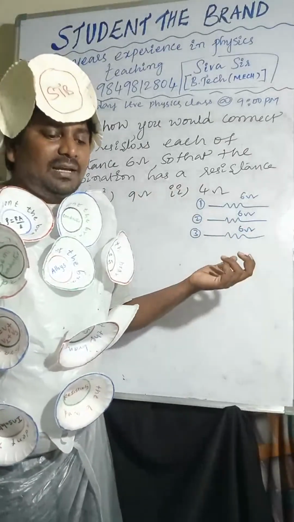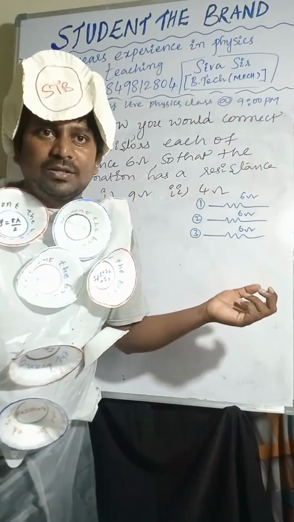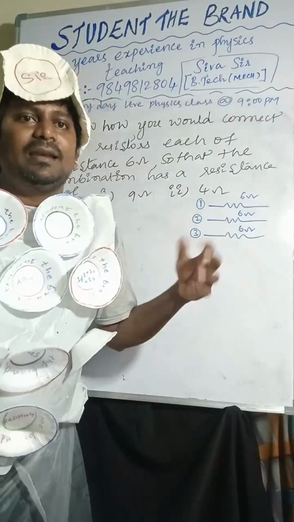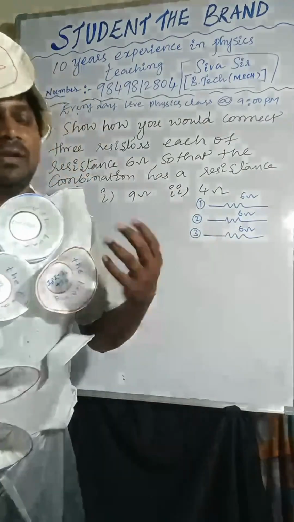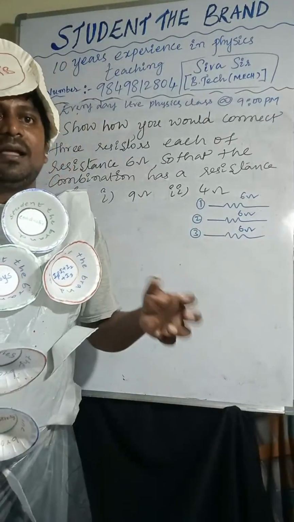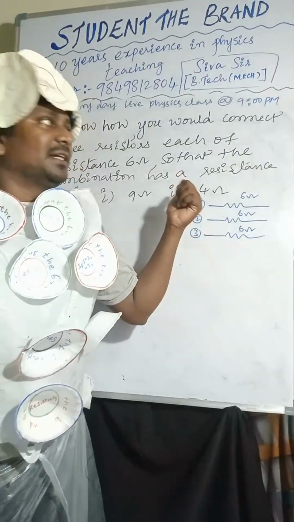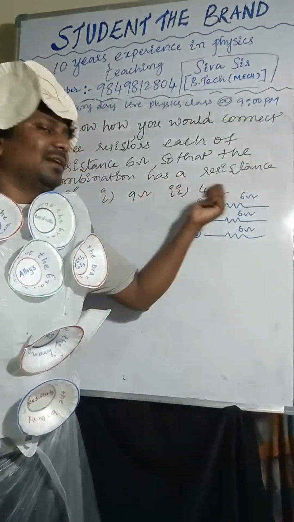You can connect in any way you want, but the final answer must be 9 ohm or 4 ohm.